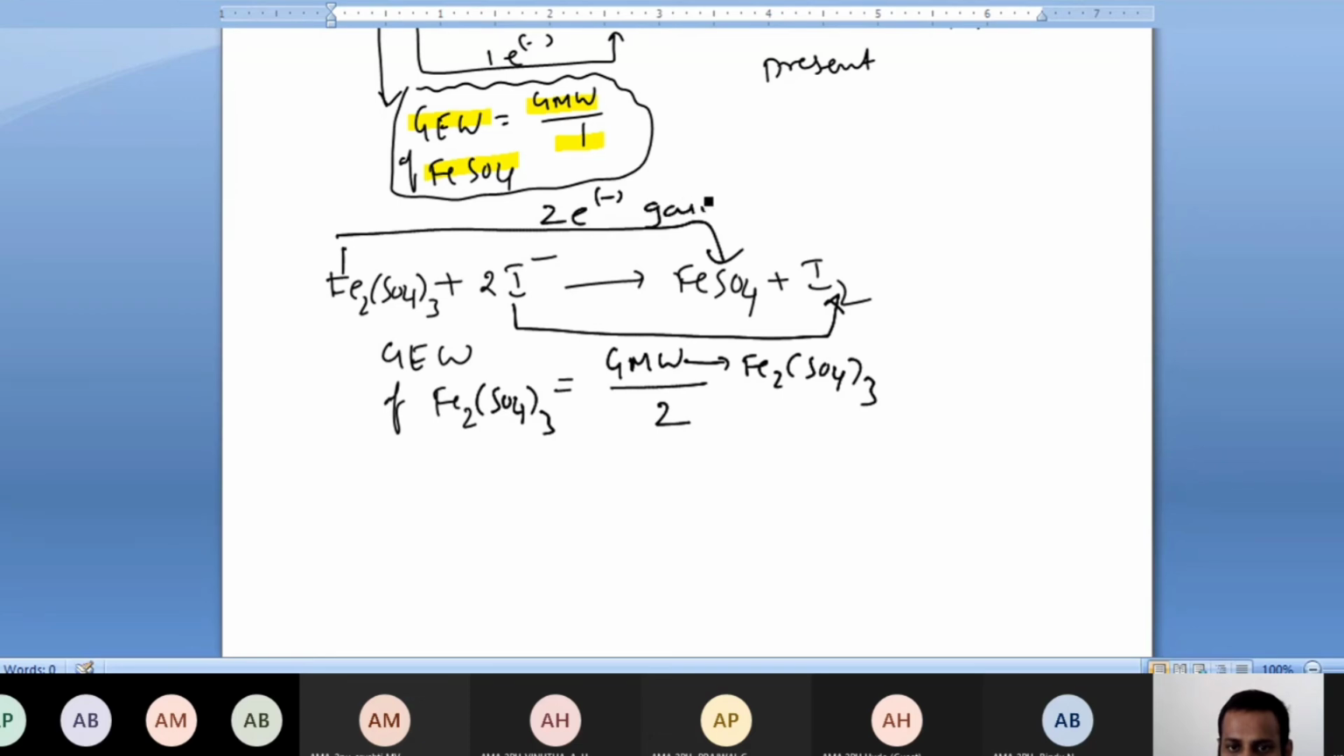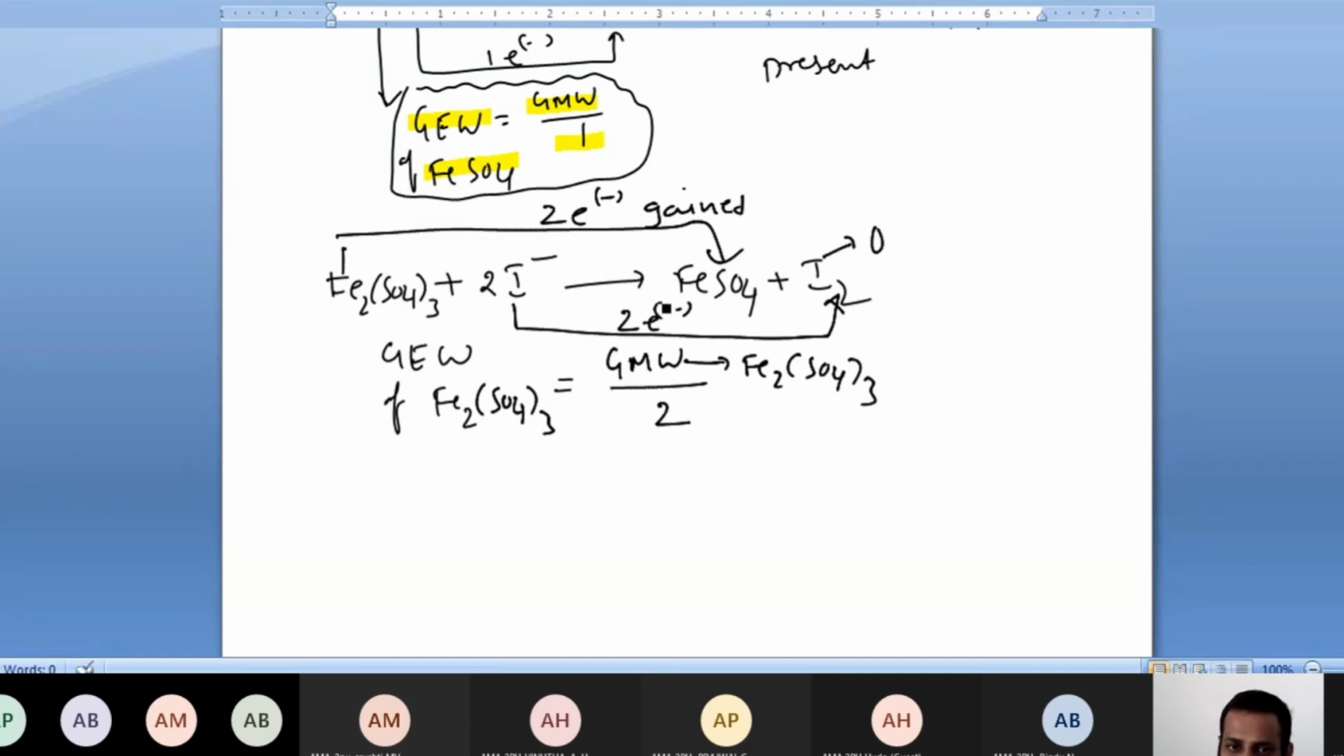Here 2 electrons gained. Okay, so here what happens? 2 electrons lost, because here iron oxidation state decreased. Iron oxidation state, what happened? +3 to +2 here. But here what happened? Iodine oxidation state changed from -1 to 0. Here iodine oxidation state I2. I2 means 0, no? So how many electrons transfer here also? 2.